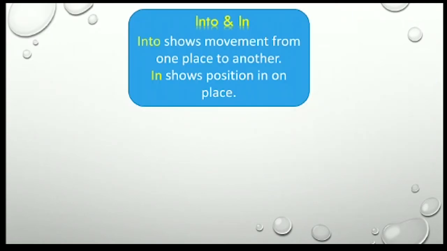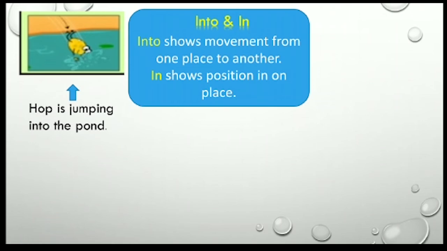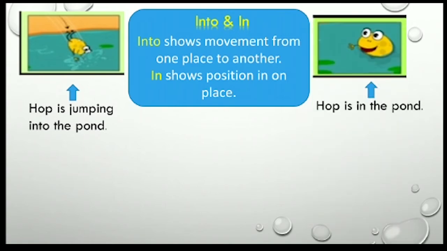Now, into and in. Into shows movement from one place to another, and in shows position in one place. So into for movement and in for position. Hop is jumping into the pond. He is not already inside the pond, but he is jumping. So movement. And here, Hop is in the pond. Now his position is in the pond. He is not jumping now. He is already in the pond.